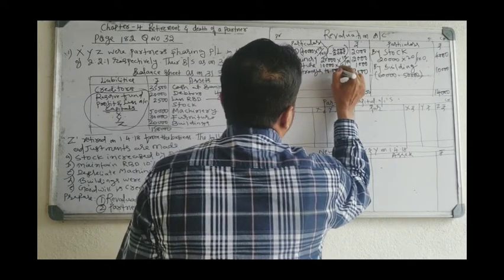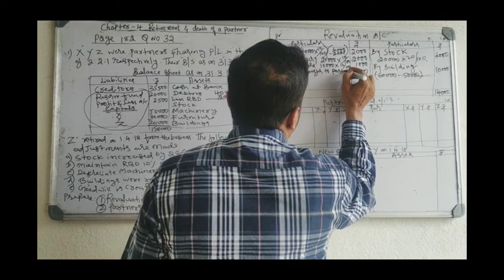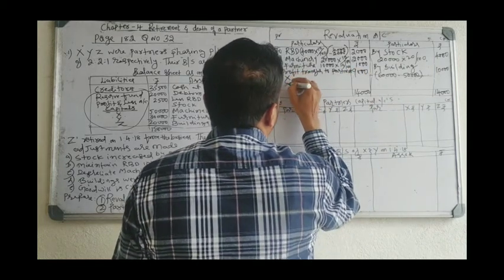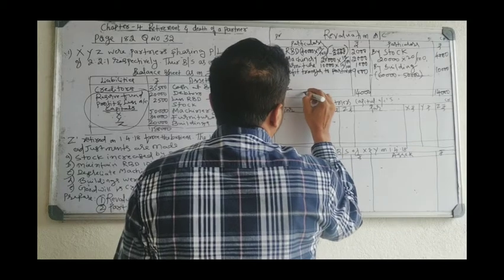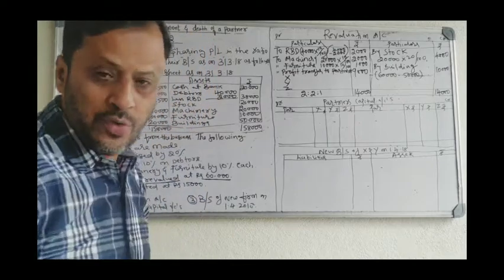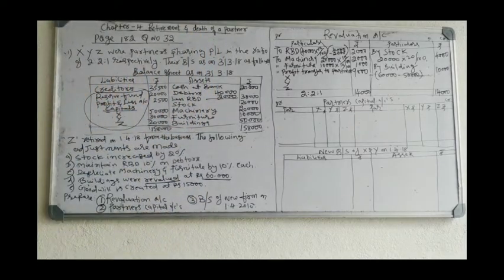Transfer to partners X, Y, Z. Divide in 2:1 ratio. 9,000 rupees you have to divide in 2:1 ratio.